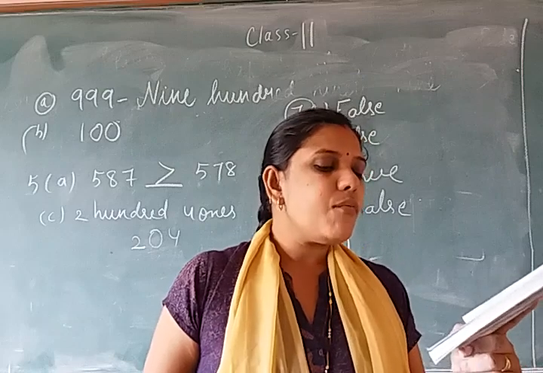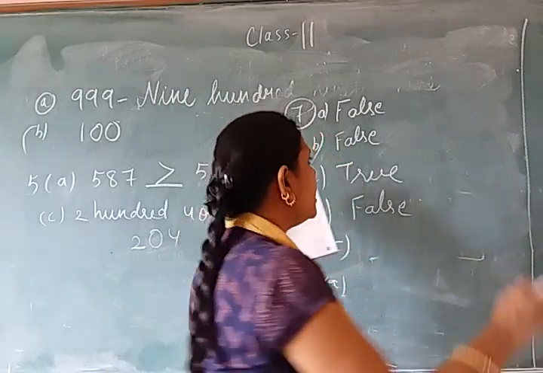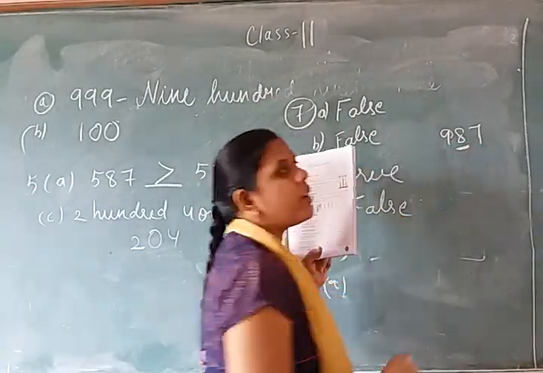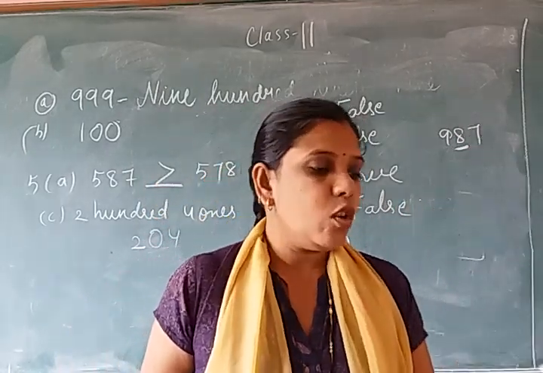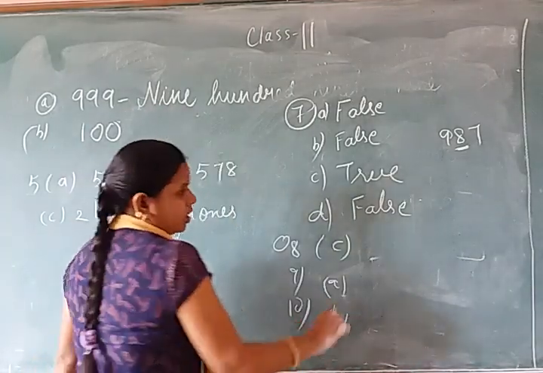Now the last. What is the place value of the underlined digit in 987? The underlined digit is 8. So what is its place value? 8 tens or 80. So the option is B. Tick fast.